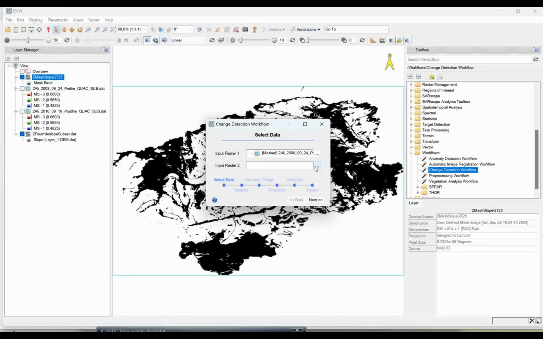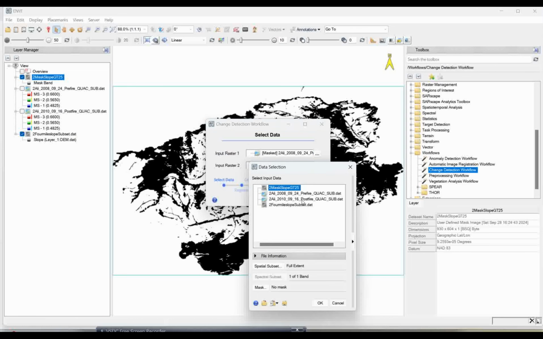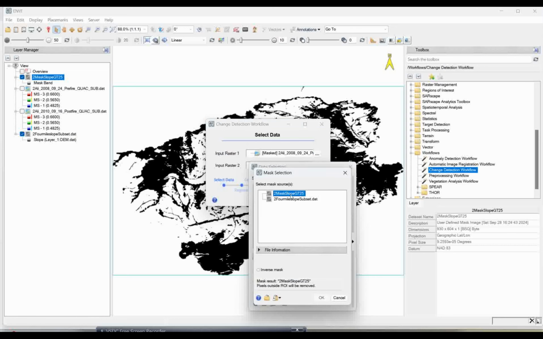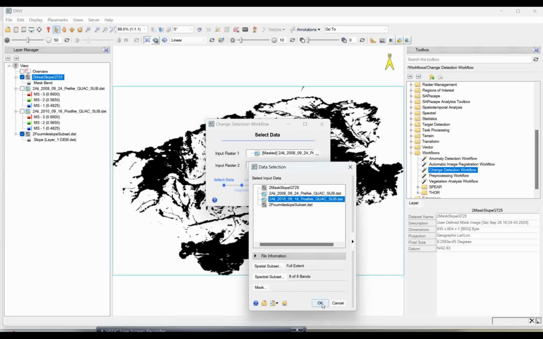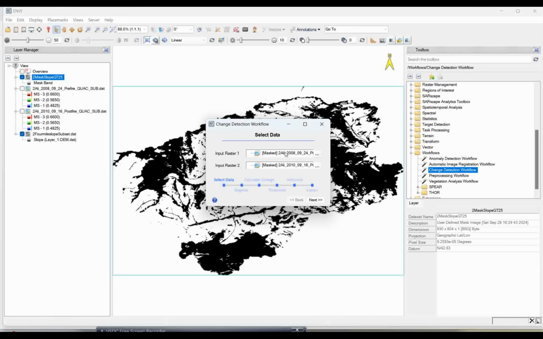Now the same thing you have to do for the post-fire. Select it, click your mask, select this as the mask input, and then simply click on OK. Now you can see here my two masked images are ready.